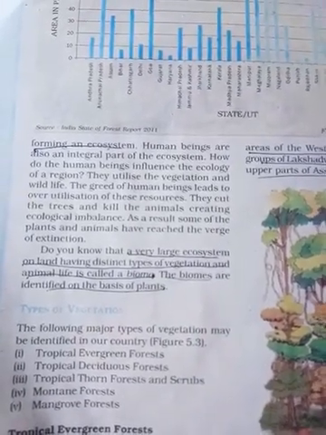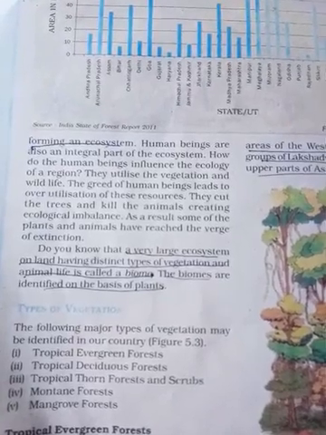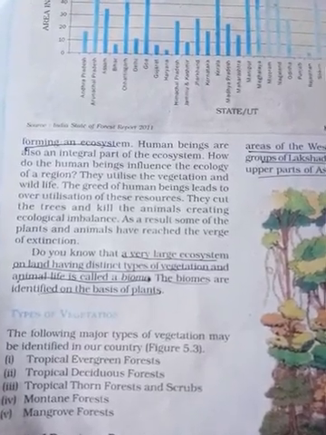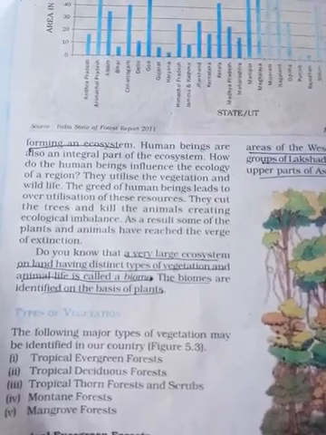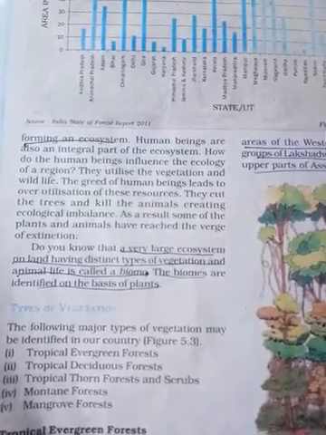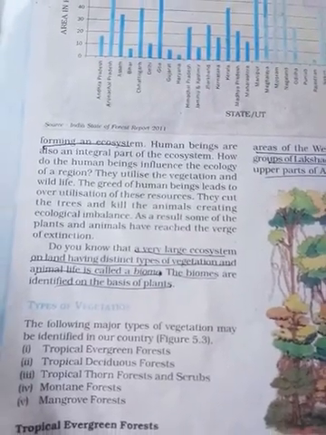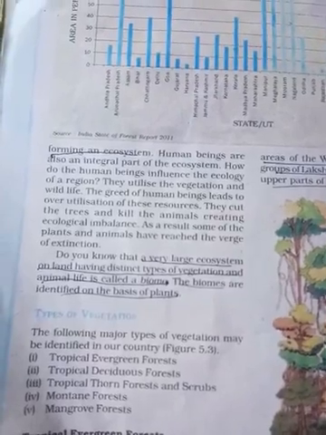Do you know that a very large ecosystem on land having distinct types of vegetation and animal life is called a biome?